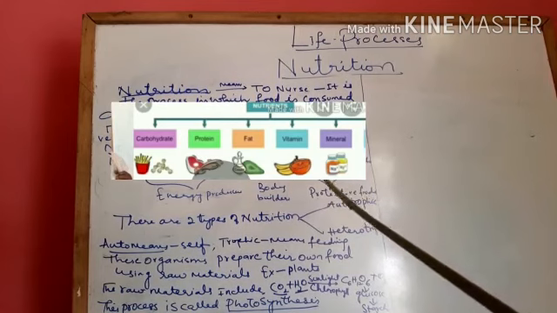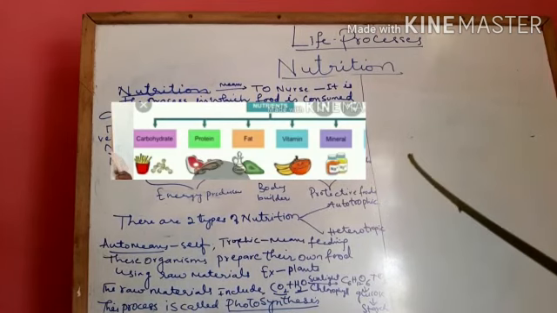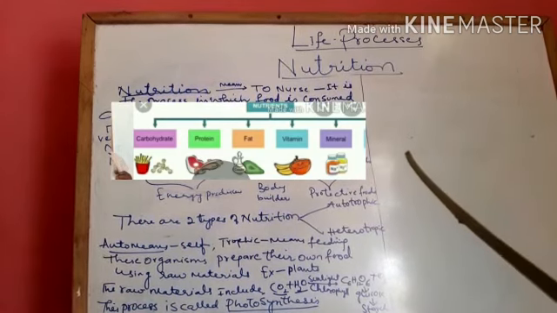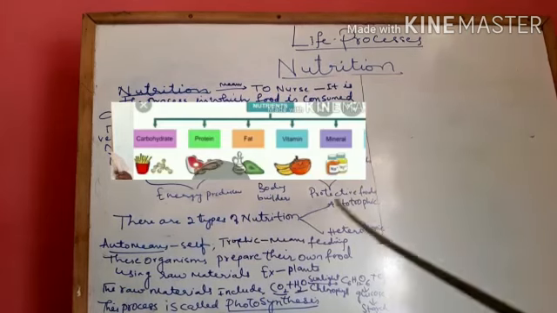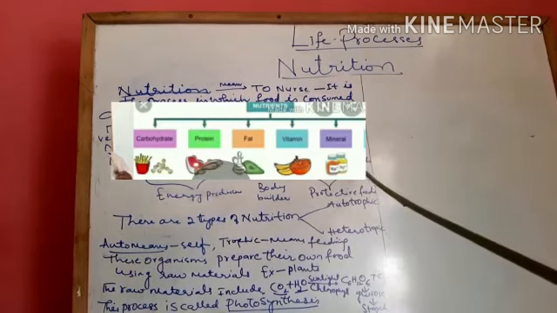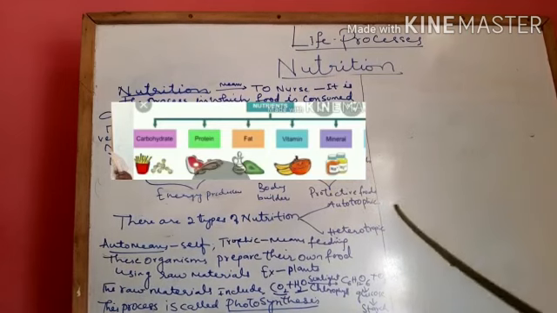And the next one is vitamins and minerals. Vitamins and minerals are said to be protective food. They help in boosting our immunity and they help in supporting our body development. For all that, vitamins and minerals are very essential, and that's why they are called protective food.